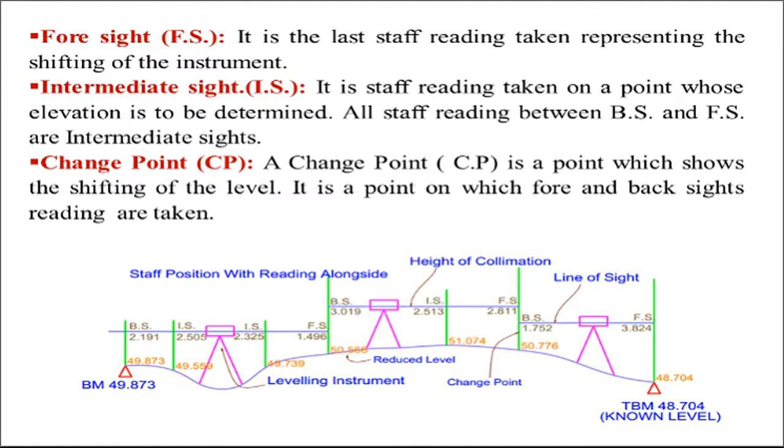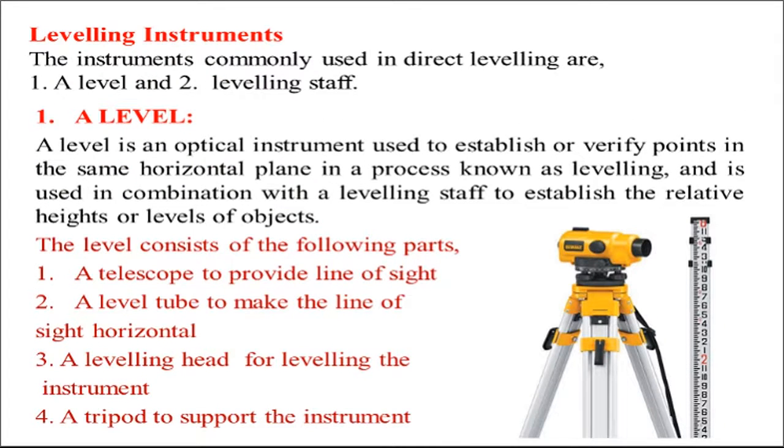Okay. Next one, leveling instrument. The instruments commonly used in direct leveling are the level, dumpy level, or simply a level, and the leveling staff. First, we will discuss the level. A level is an optical instrument used to establish or verify points in the same horizontal plane in a process known as leveling, and is used in combination with a leveling staff to establish the relative heights or elevations of